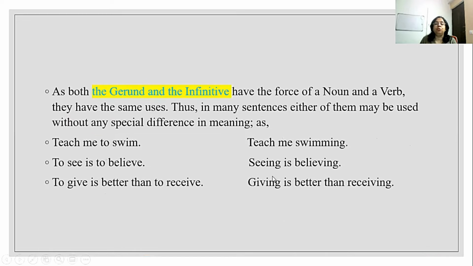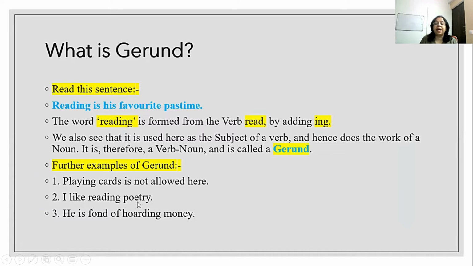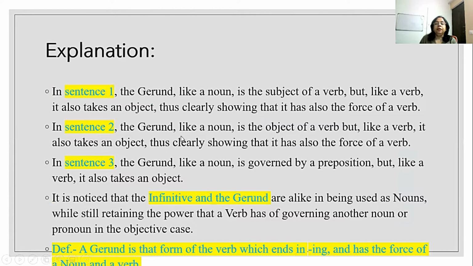Similarly, in sentence 2, it is written, I like reading poetry. Here the gerund like a noun is the object of a verb. How? I like reading poetry. So gerund is reading. Reading like a noun is the object of the verb.